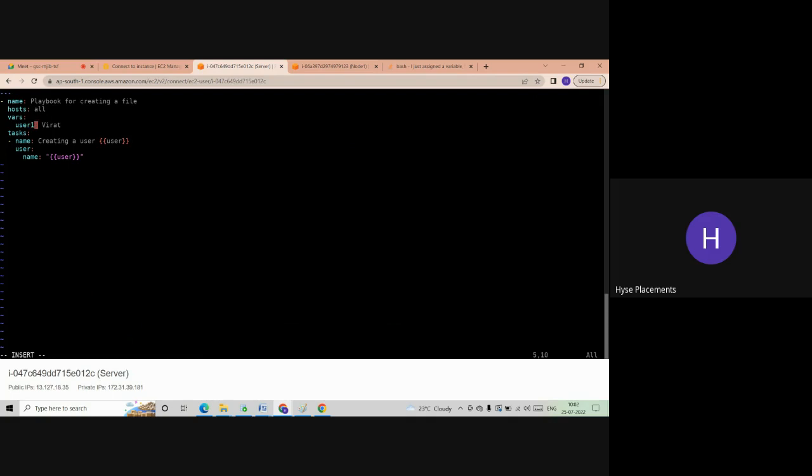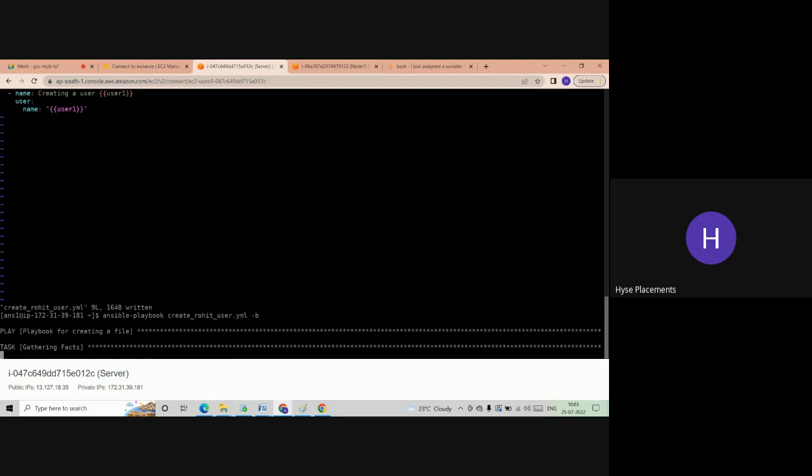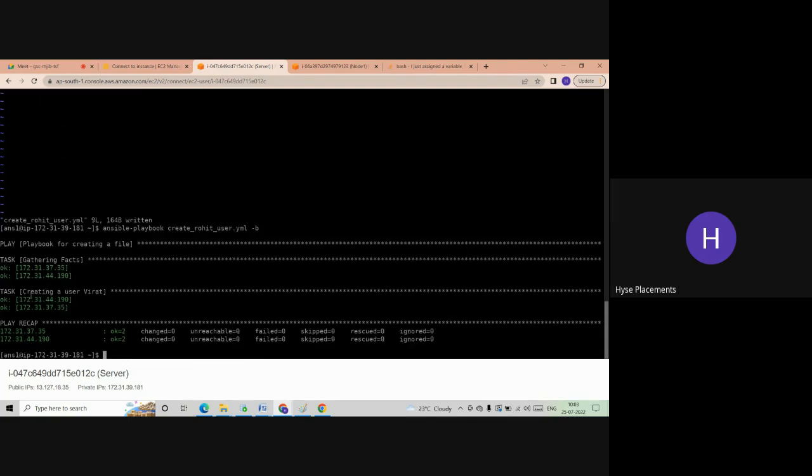User one is the variable name. So what you have to do, wherever you want Virat, there you need to give user one. So here, creating a user, braces of user one. What does it mean? Creating a user of Virat. So the same thing you will reflect here also. See, creating a user Virat.